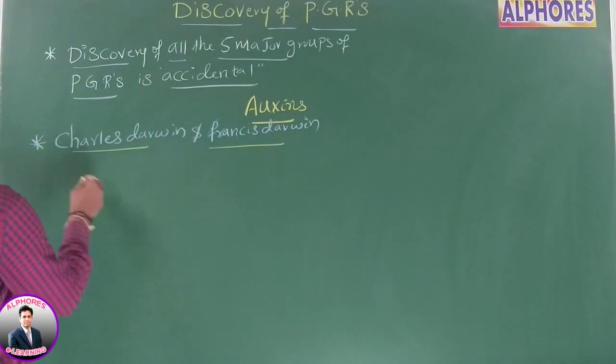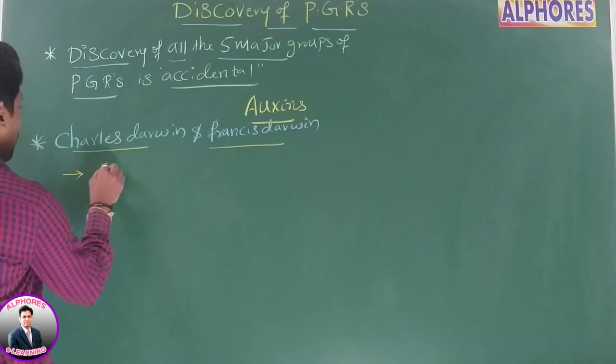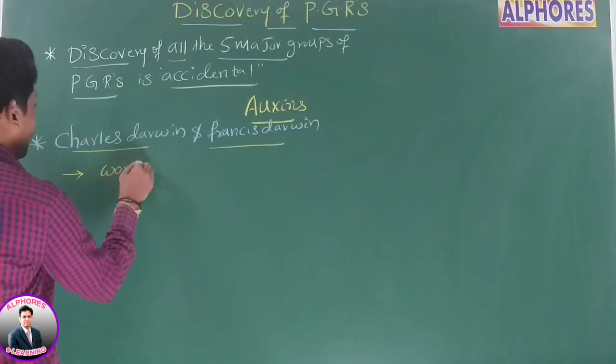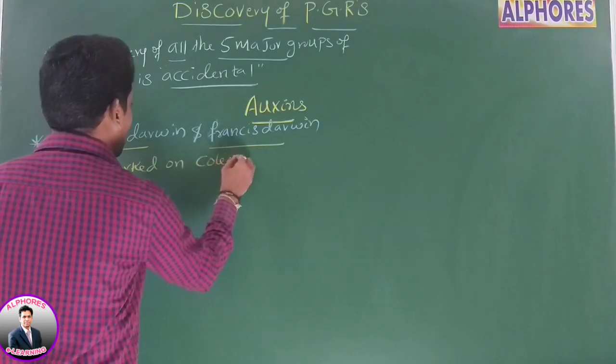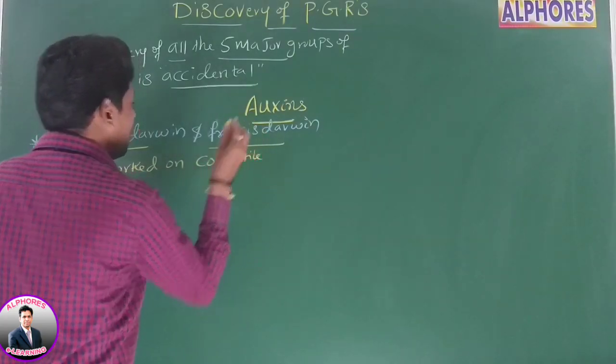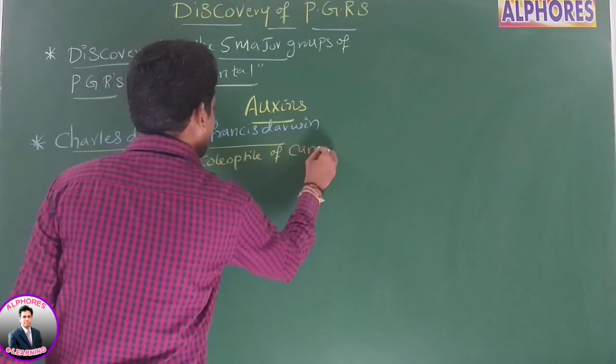Okay, right? Sir, Charles Darwin and Francis Darwin worked on a coleoptile. Worked on coleoptile of which plant, sir?